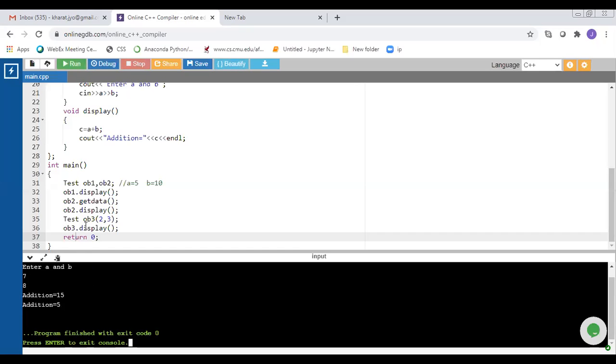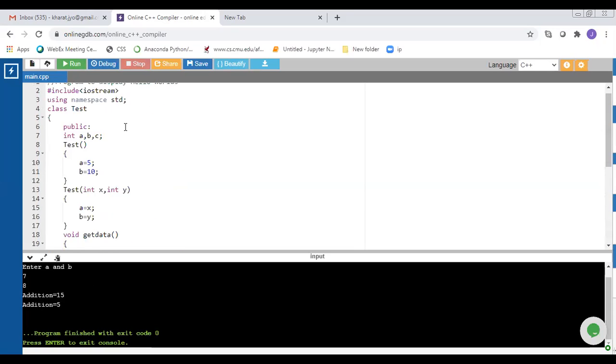Then I create object 3 with values 2, 3. It means for object 3, the value of variable a is 2 and the value of variable b is 3. When I call this display function, it performs 2 plus 3, that is c is equal to 5. So it displays addition is equal to 5. It means this class variable is also known as an instance variable. Each object has its own copy of this instance variable. There is a separate copy of variables a, b, c for the OB1 object, OB2 object, and OB3 object.